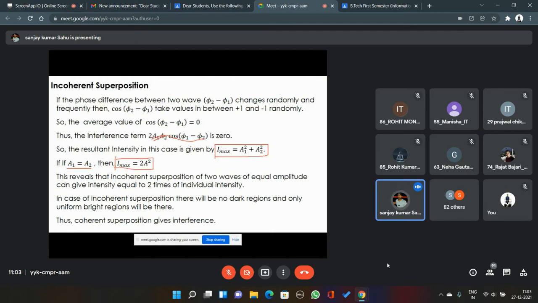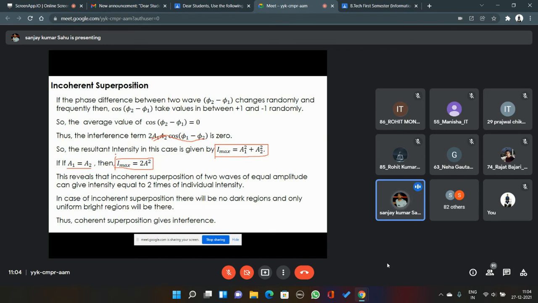So this signals that if the superposition between two waves is incoherent in nature, then the resultant intensity will be equal to two times the individual intensity, and the resultant intensity will be uniform in position, in space as well as time. In case of incoherent superposition, there will be no dark regions. Only one uniform bright region will be obtained in space, or on the screen.